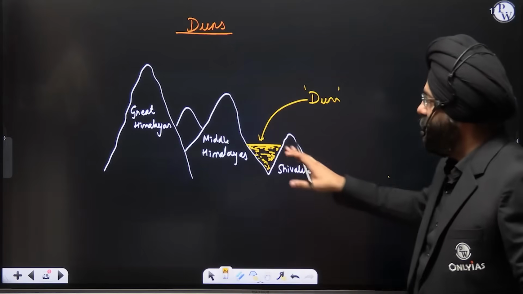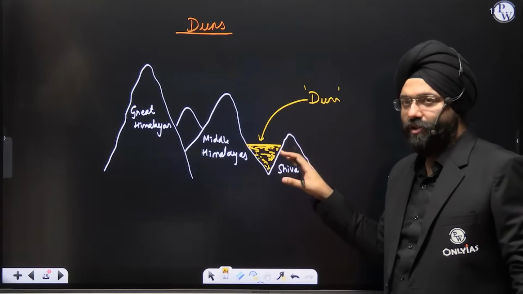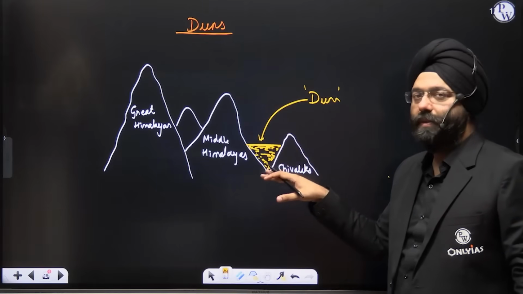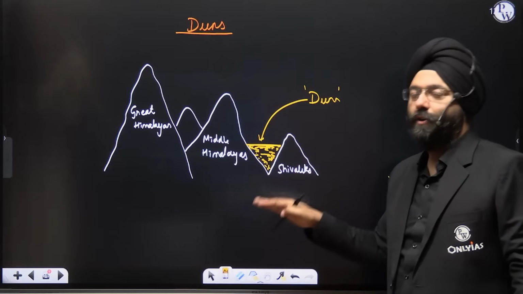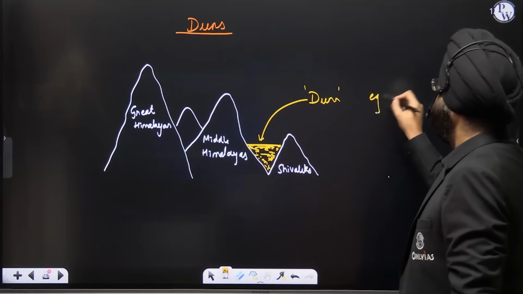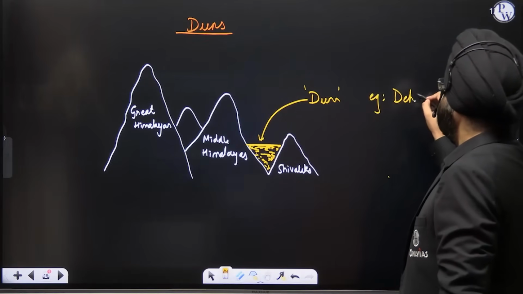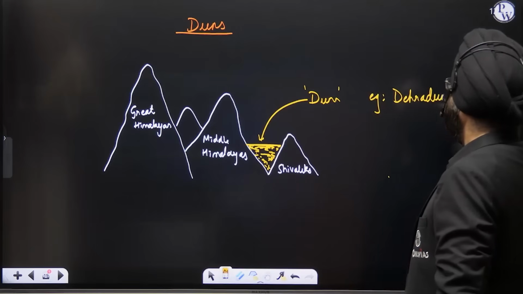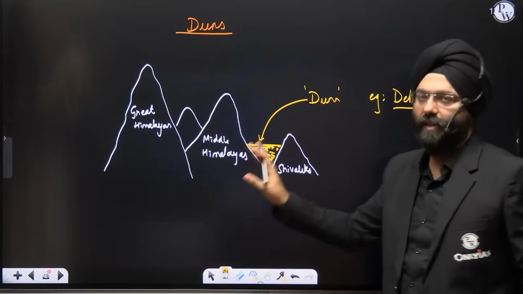So again, it gives you a plain structural view, and along with it, what happens? It is not at a lower altitude, so the climatic condition is also good. The example is Dehradun. Clear? This is something that you should know.